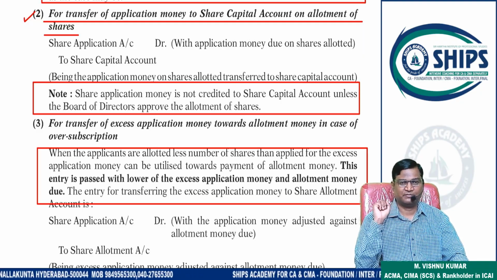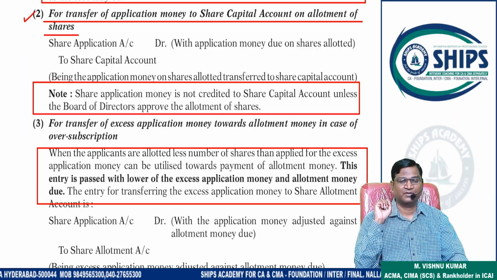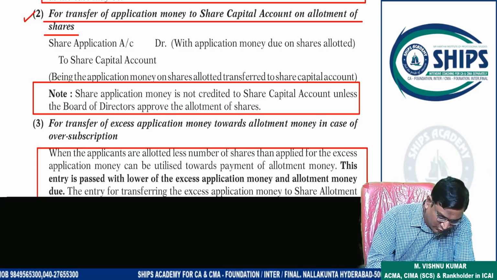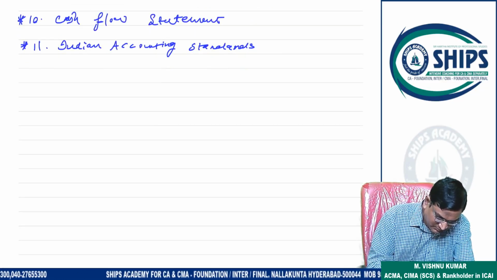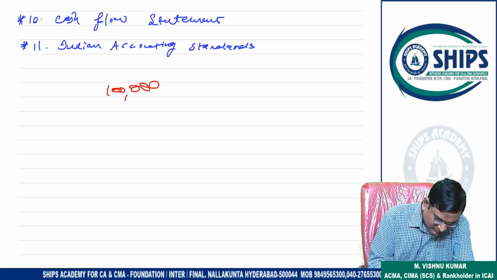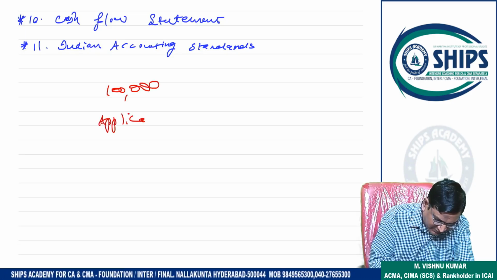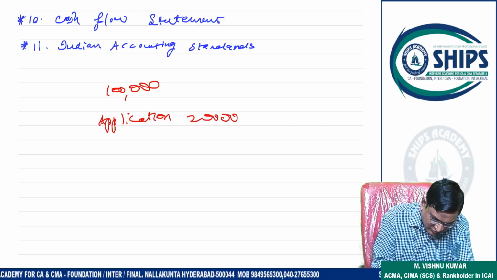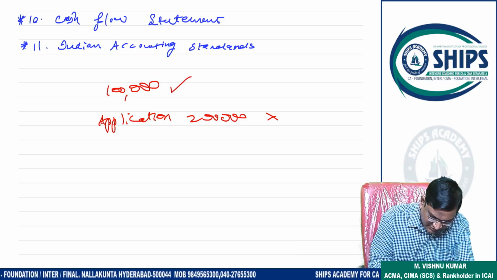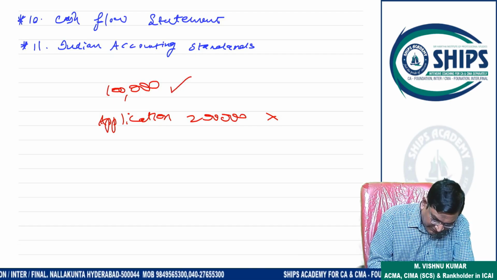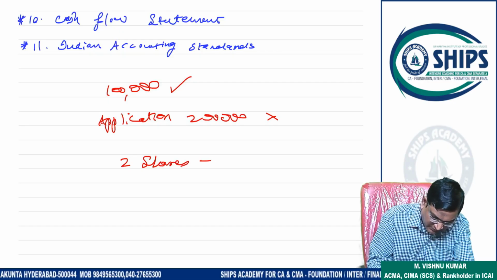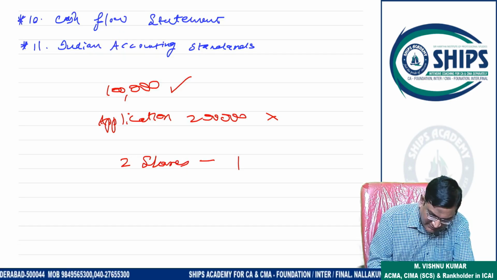Pro rata means what? Pro rata basis means, suppose you are a shareholder. Suppose the company has only 1 lakh shares, but applications received by the company are 2 lakhs. So the company cannot issue 2 lakh shares. The company can issue 1 lakh shares only. Now they will see any applicant who is applying for 2 shares, the company will issue 1 share. This is called pro rata.